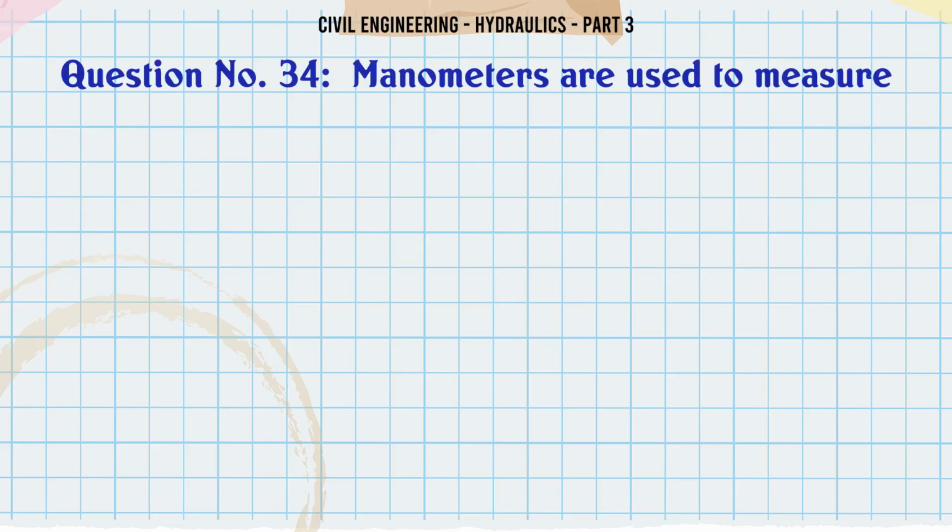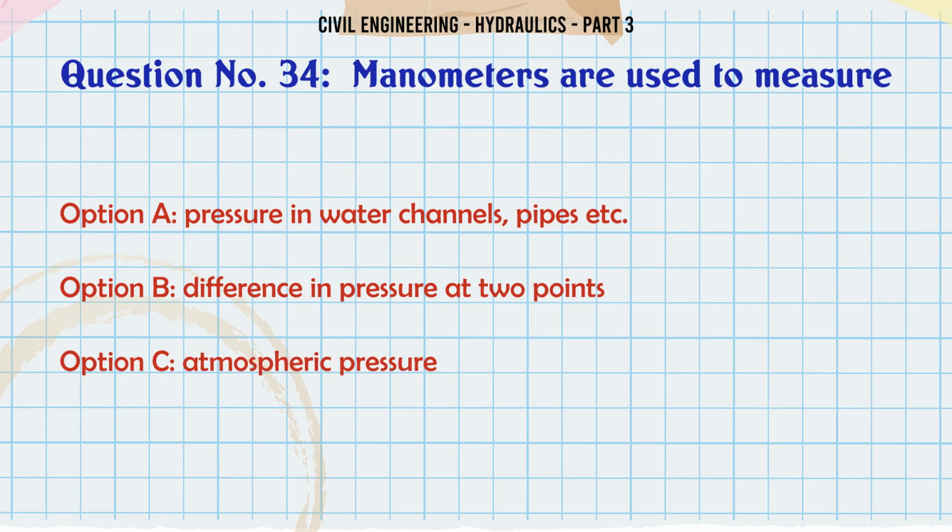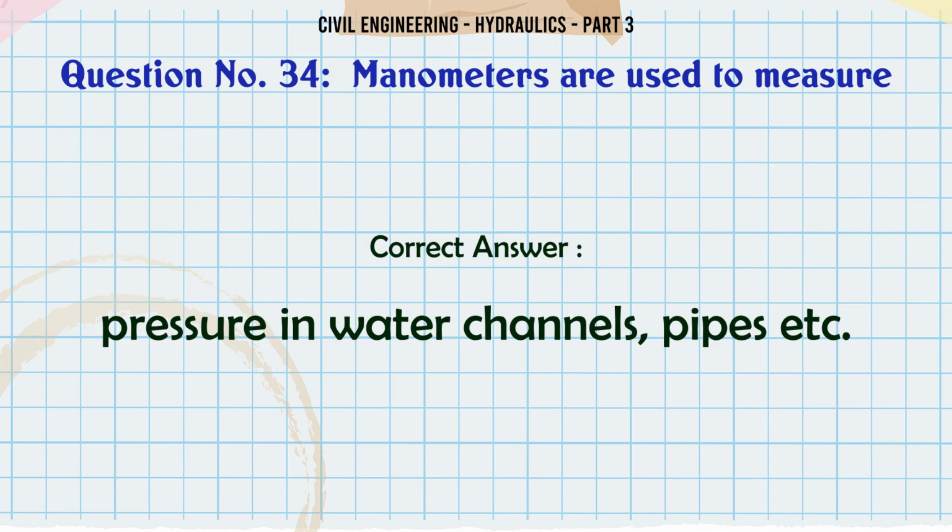Manometers are used to measure A. Pressure in water channels, pipes, etc. B. Difference in pressure at 2 points. C. Atmospheric pressure. D. Very low pressure. The correct answer is pressure in water channels, pipes, etc.